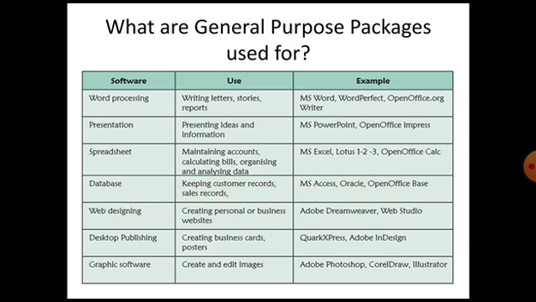For web designing we are having Adobe Dreamweaver, which is a very efficient and very important tool for web designing, Web Studio, etc. For desktop publishing and graphic suite we are having CorelDRAW, Photoshop, Adobe PageMaker, Adobe InPage, InDesign, Quark Express, etc. So these are all very important, very specific general purpose softwares used on the computer systems.